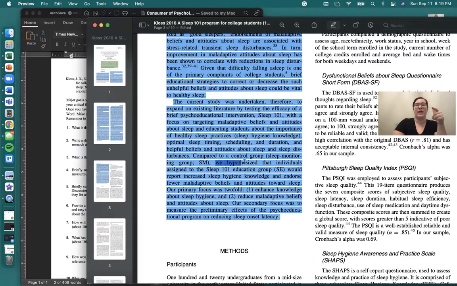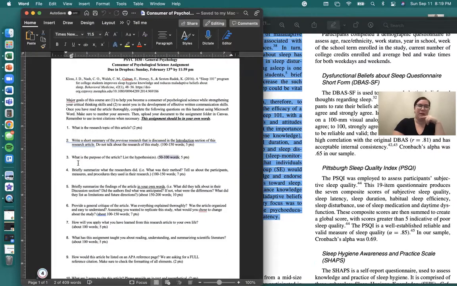Right here, we hypothesized, right? Those are some of the keywords you're looking for to find the hypotheses for the study. You're not copying, right? You are putting it in your own words. Tell me what the purpose is. Tell me what the hypothesis or hypotheses are.